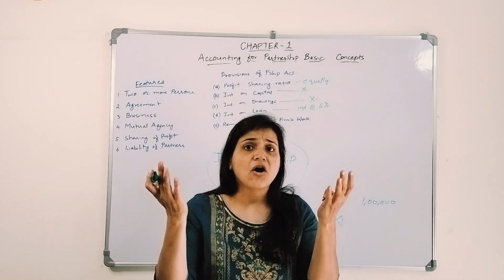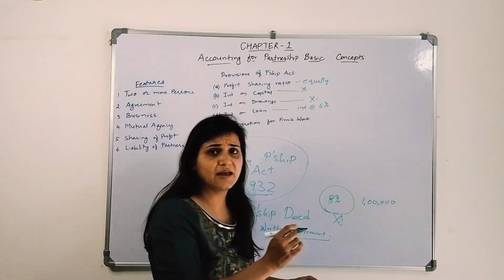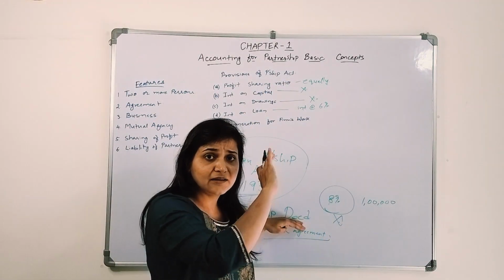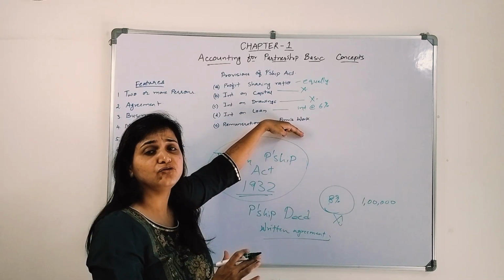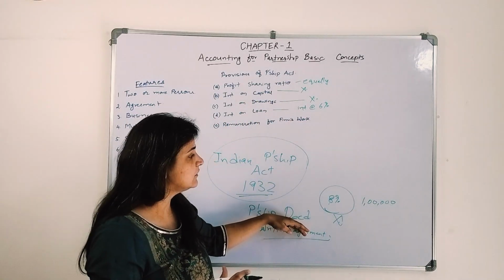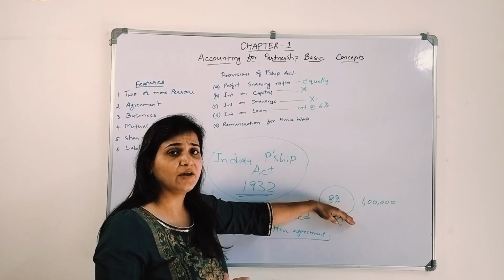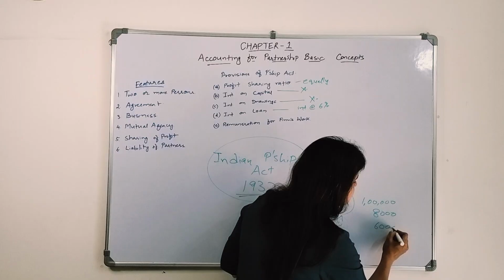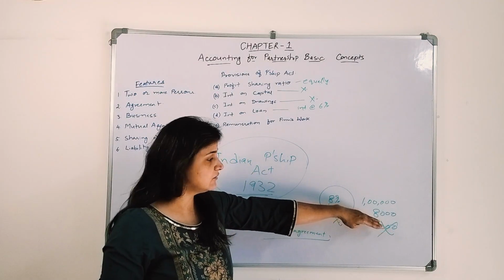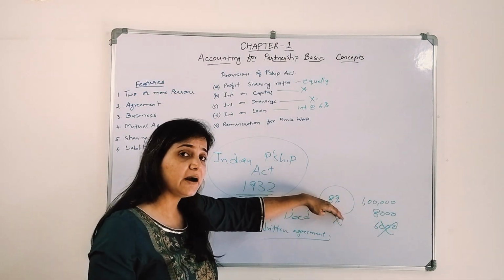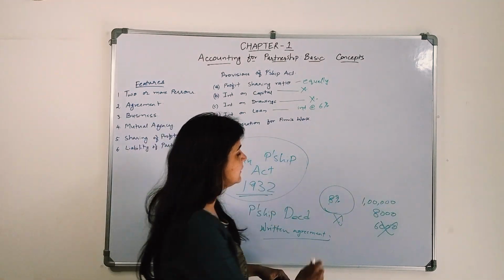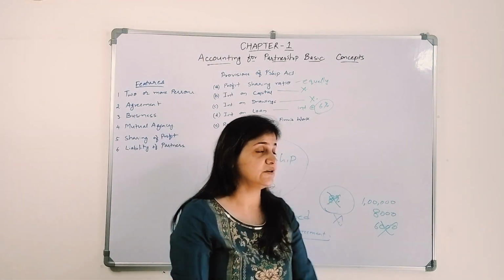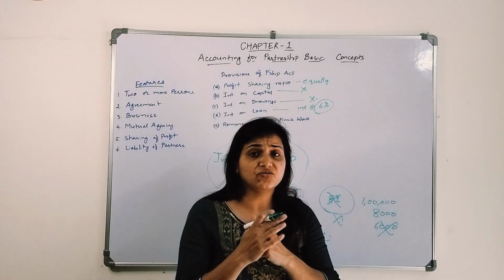How much interest will you give? Obviously what the partnership deed has decided. Okay, these things you have to follow. When the partnership deed is silent and says nothing about all these things, then we have to consider the Act. But if the partnership deed says that we have to give interest at the rate of 8%, then we have to give 8,000 as interest and not 6,000. If the partnership deed is silent about it, then we have to give interest at the rate of 6%. And the last is remuneration for the firm's work.